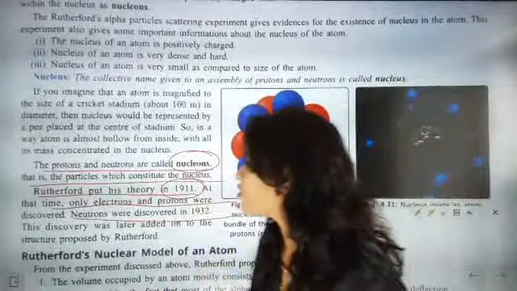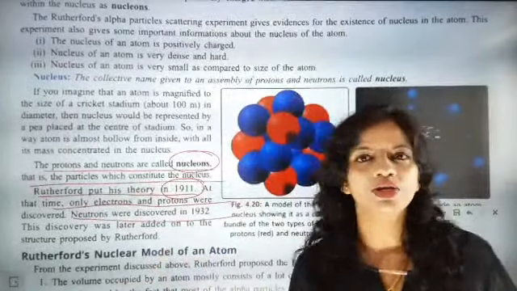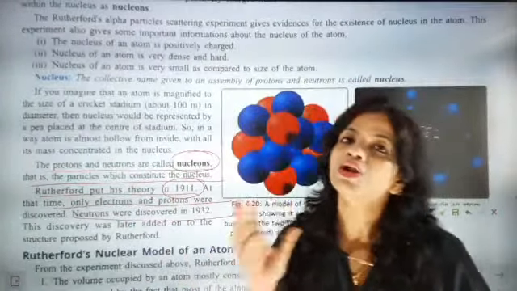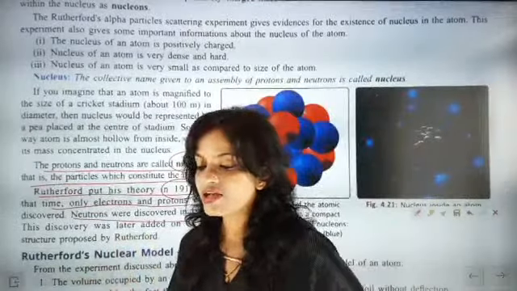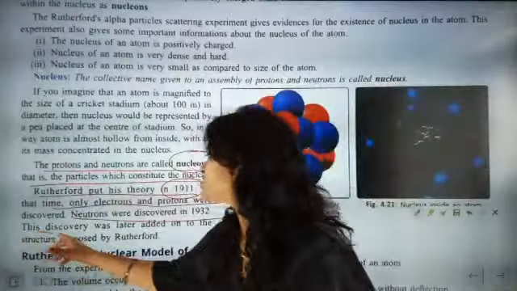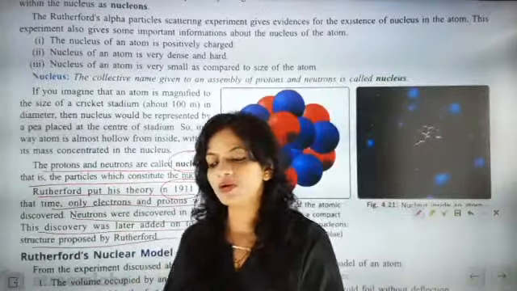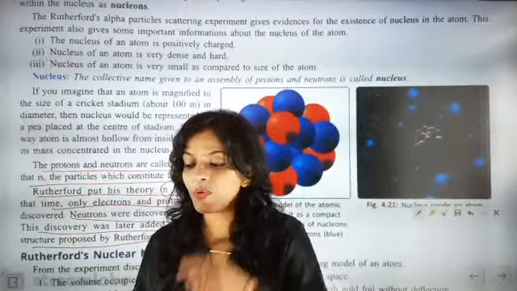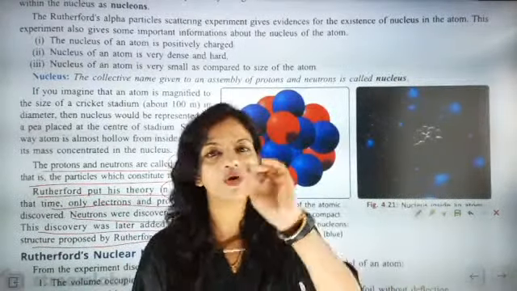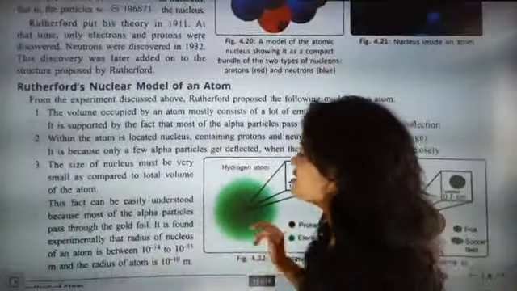So after almost 21 years we got the concept of the neutron, that inside the nucleus not only protons are there, neutrons are also present. This discovery was later added to the structure proposed by Rutherford, and the concept of the neutron has been added to his model. I hope you have understood. Come on, quickly give me a nod that you have understood the point.